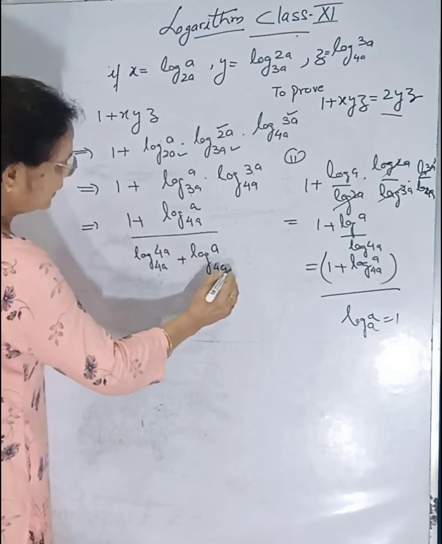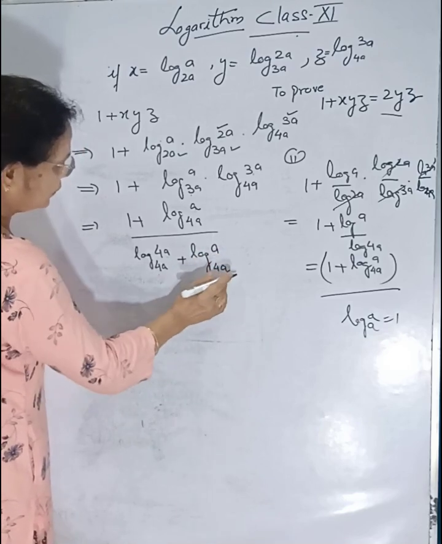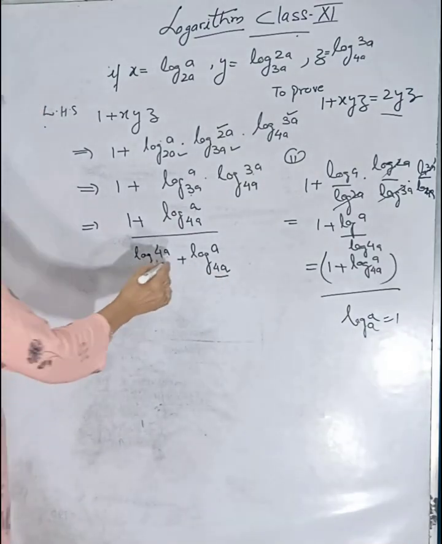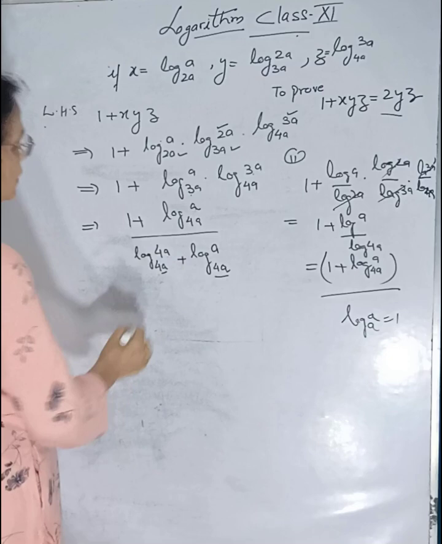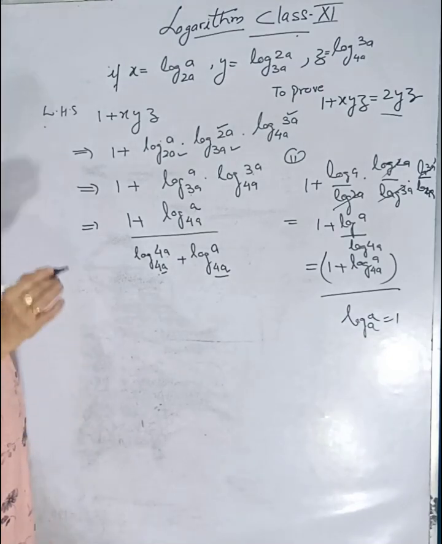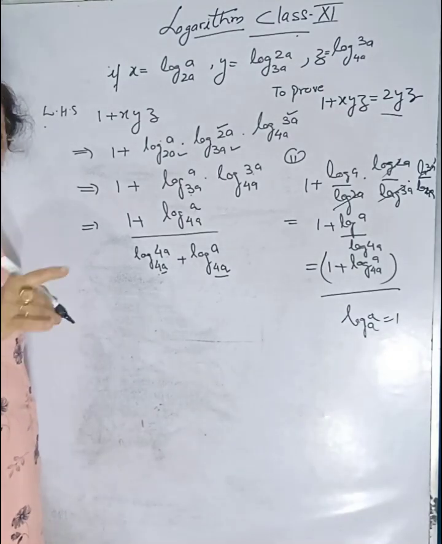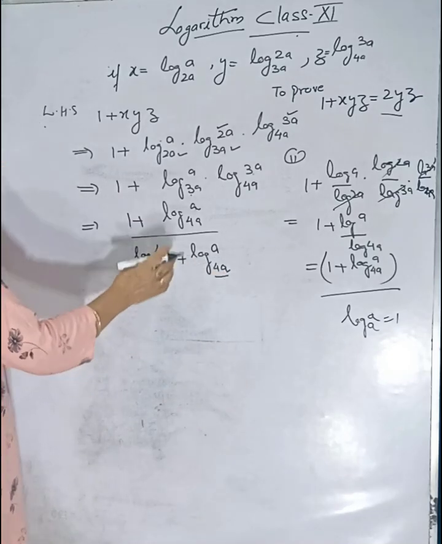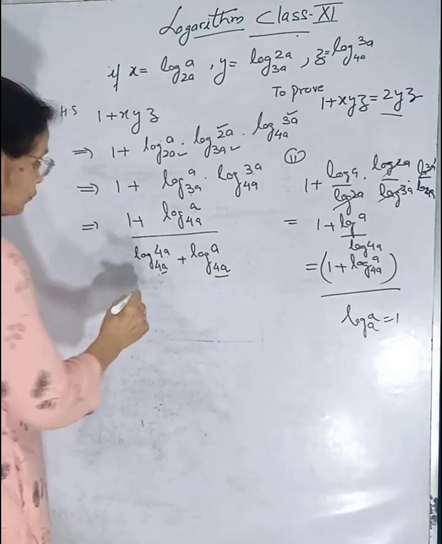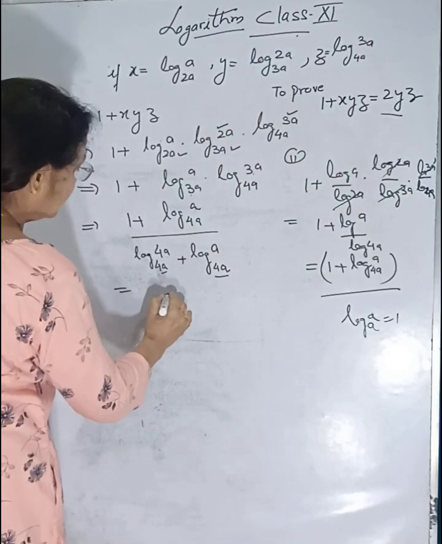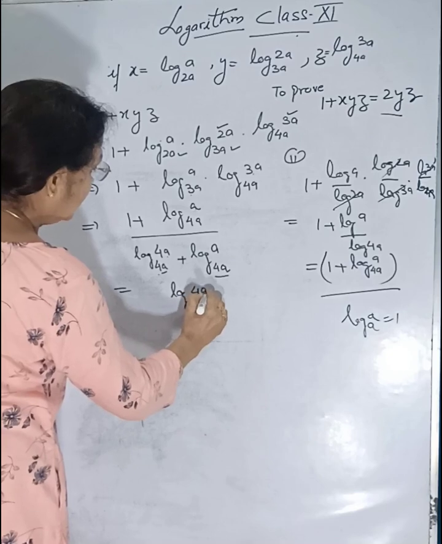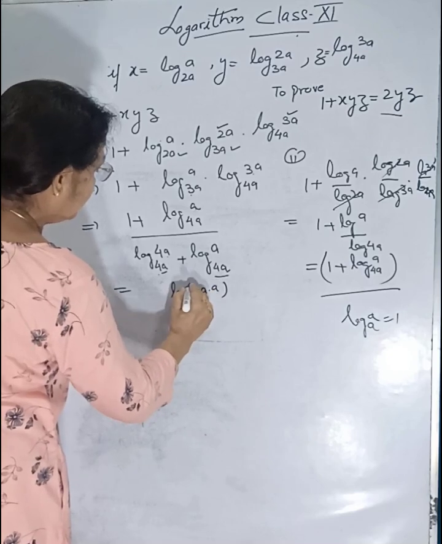Now bases are the same in both cases, here 4a and here 4a, and this is plus, so it can be converted into a product. It can be written as log of 4a into a with the base of 4a.